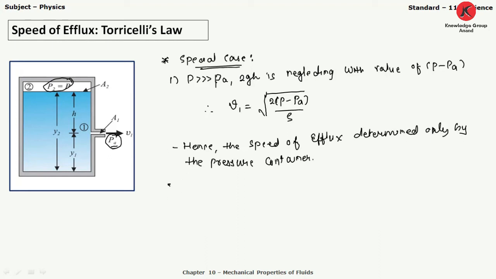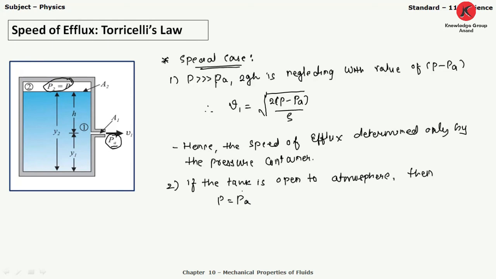And second case, if the tank is open to atmosphere, which is very simple, then P becomes equal to PA.